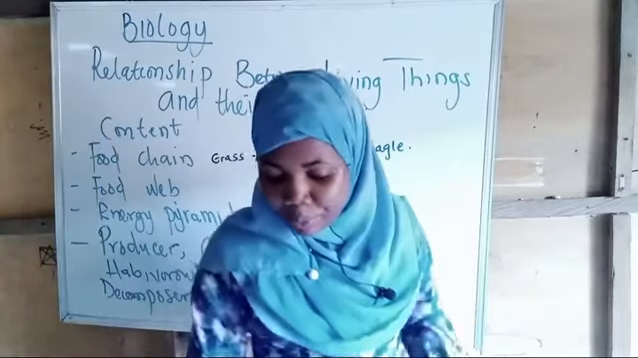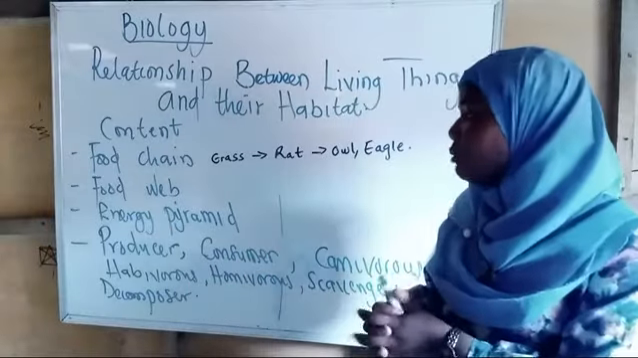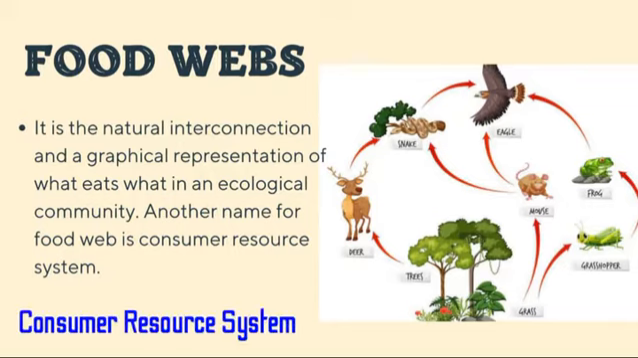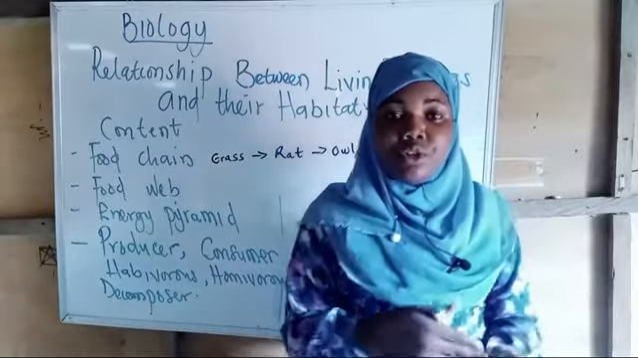Now, another type of food connection in organisms in a particular habitat is the food web. The food web is a natural interconnection and a graphical representation of what eats what in an ecological community. Another name for a food web is consumer resource system. For a food web, we're looking at what is feeding on the other.